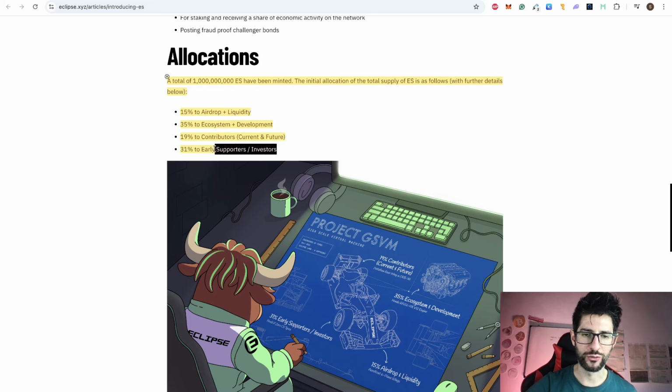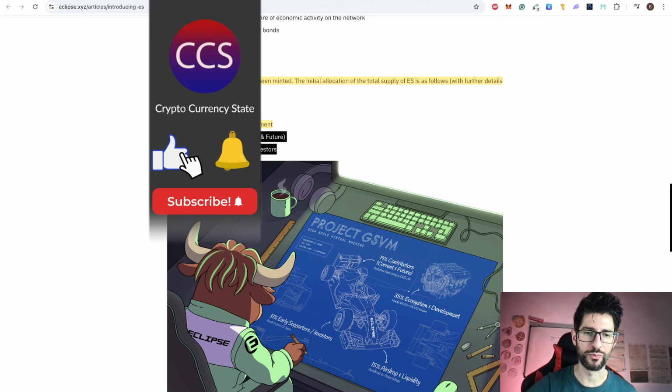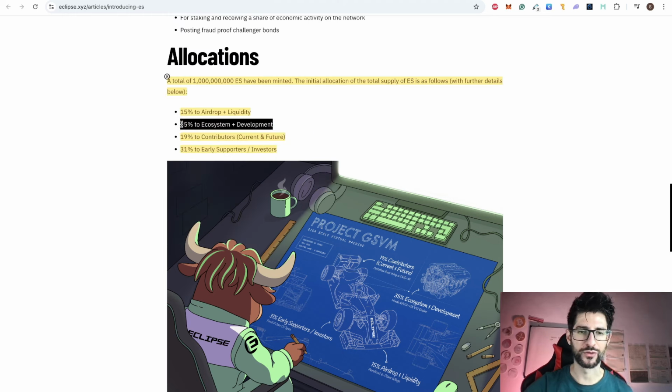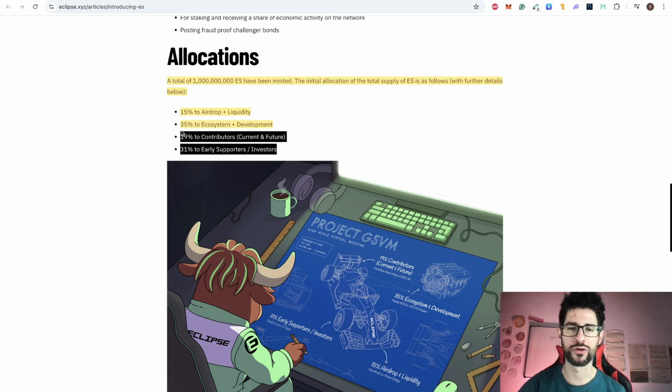So you can see early supporters and investors 31%, contributors, which is very ambiguous. That could also be investors or supporters, is 19%. So you already have 50% of the tokens there. Then you have 35% for ecosystem and development. But 50% for this, I think, is a ton of tokens for insiders, team, VCs, and more.